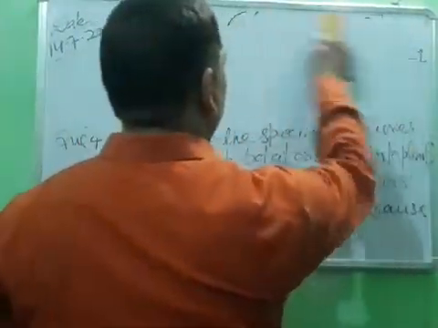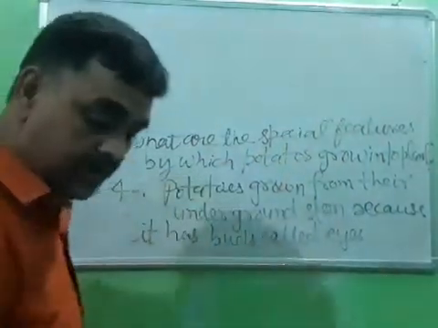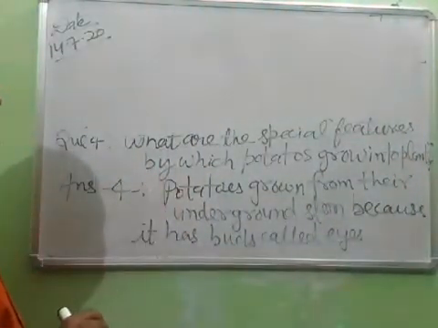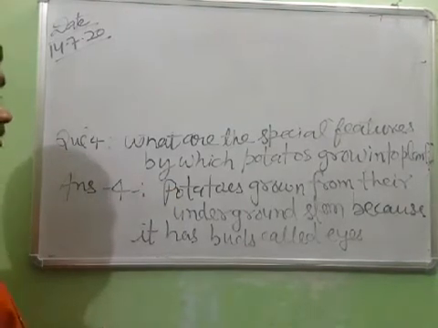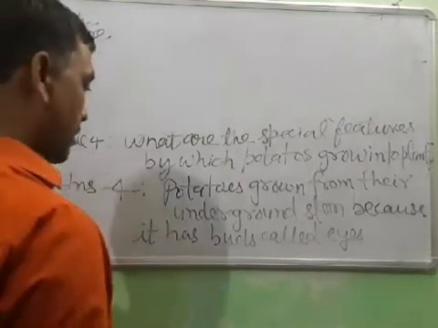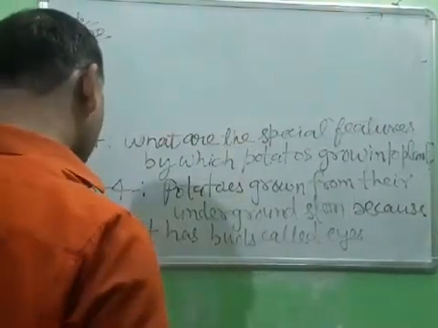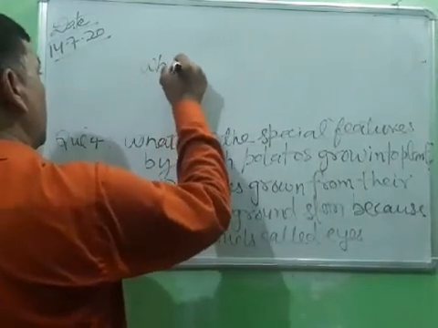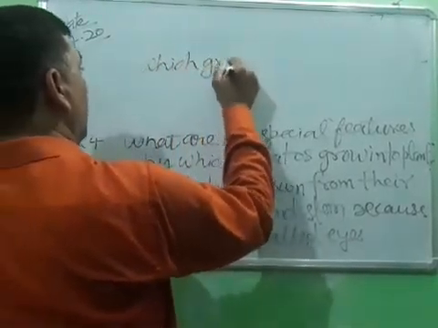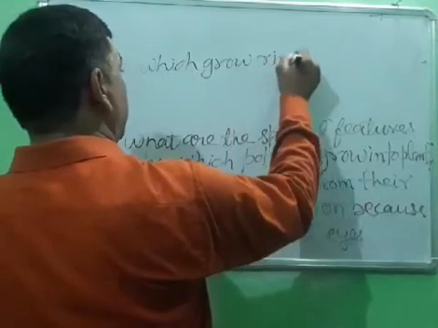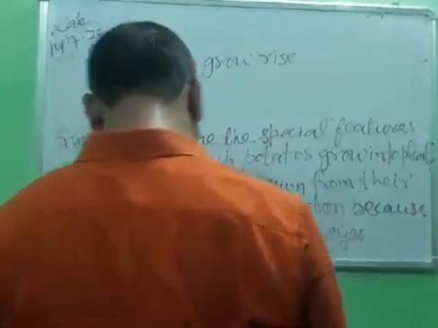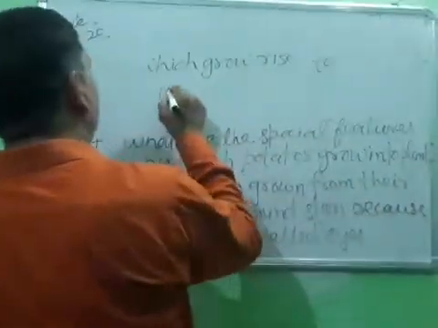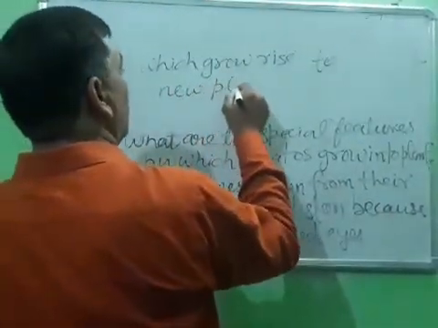I will erase this because there is very little space on your board. So eyes which grow rise into new plants.